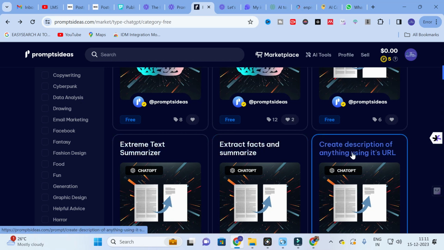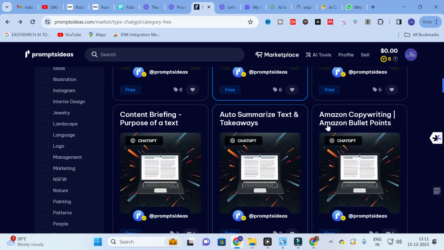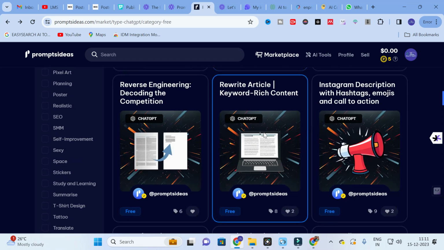These are the prompts which will be useful for us to reduce plagiarism in our research paper. Then you can see Amazon Copywriting, Amazon Bullet Points. This is related to social media. Next one, Auto Summarize and Text Takeaways, which we have discussed. Next, Rewrite Article. This is very important. Rewrite Article is also free. You can use this prompt.